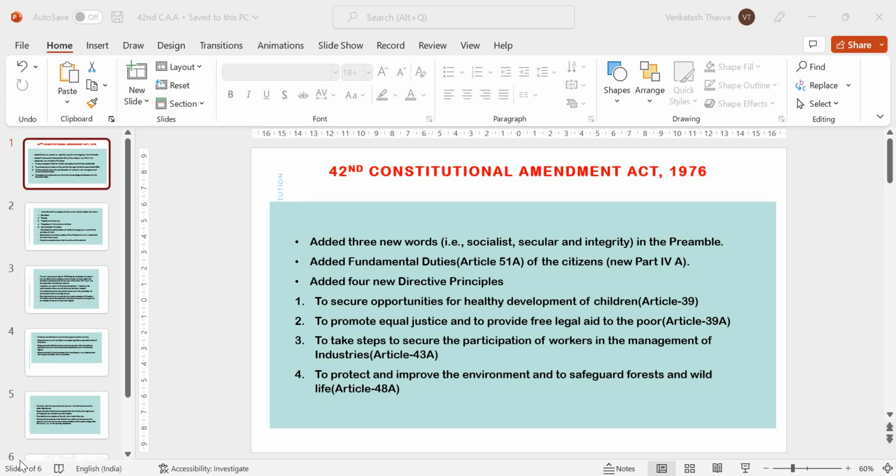Hi friends, today I am going to discuss the topic 42nd Constitutional Amendment Act 1976.